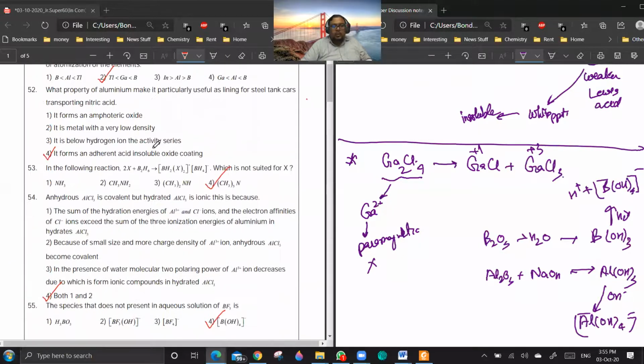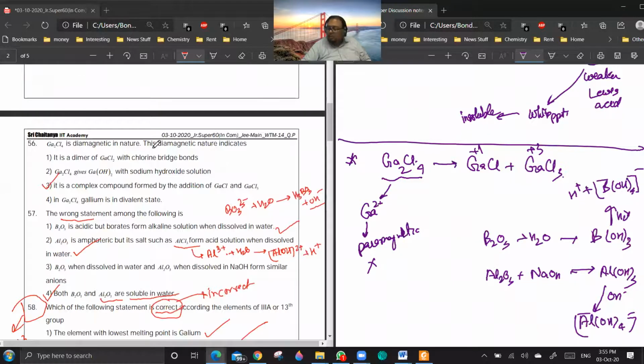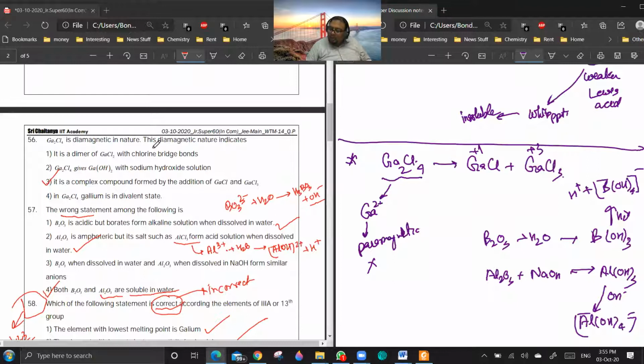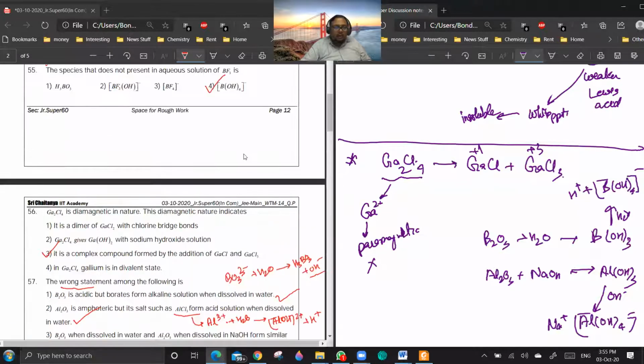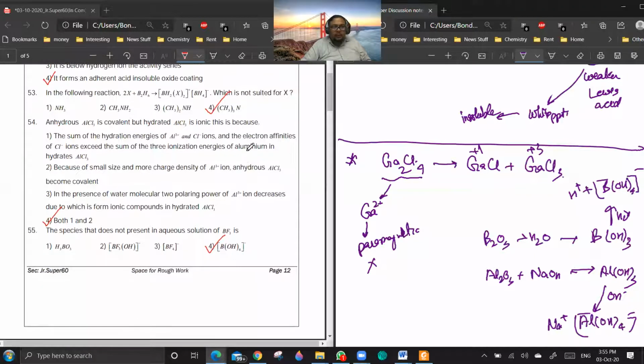Sir, what about sodium aluminate? Like NaAl(OH)4, and sodium will be the counter ion, no? Na plus and Al(OH)4 minus. The whole solution is electrically neutral. If you have a negative complex, you should have a positive counter ion.